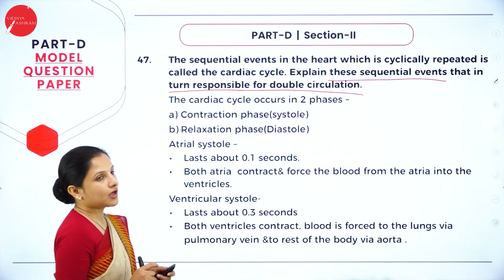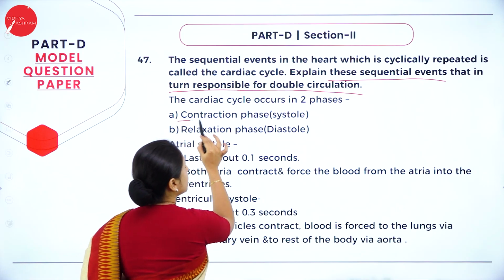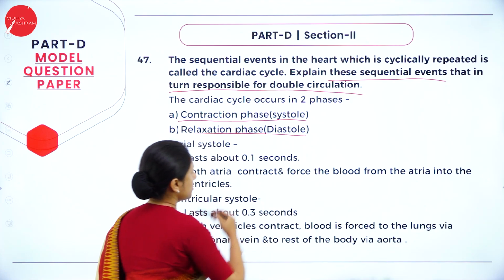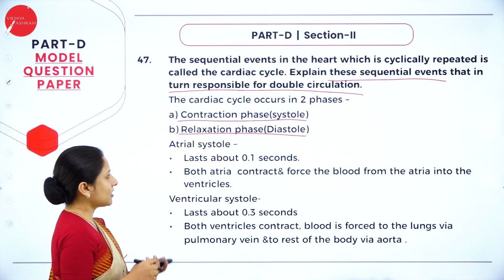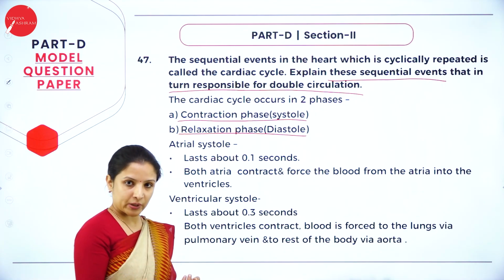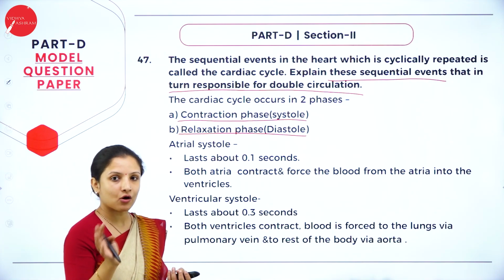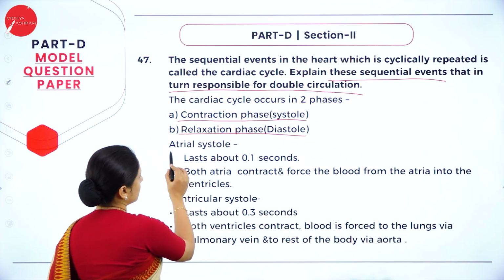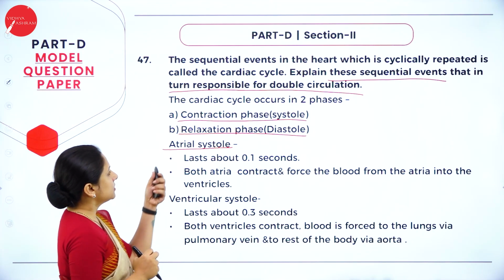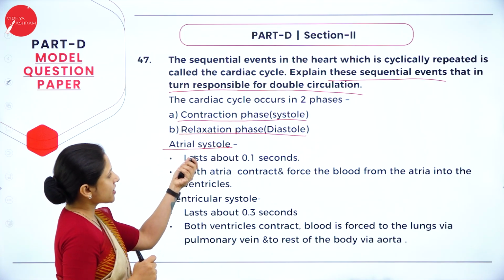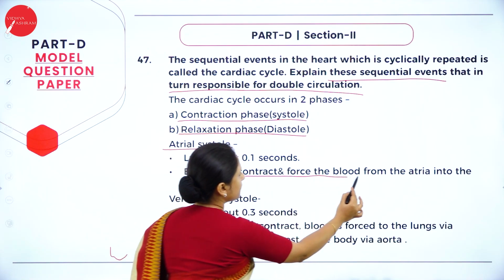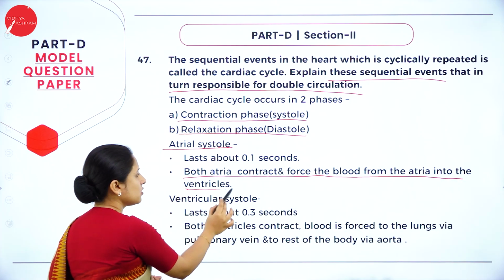So the cardiac cycle occurs in two phases. One is contraction, that is systole, and the other is relaxation, which is the diastole. So we'll write about what happens when there is relaxation in the auricles and the ventricle, and when there is contraction in the auricle and the ventricle. First we'll talk about the atrial systole. Atria is nothing but the auricle. During the contraction of the atrium, both atria contract and force the blood from the atria into the ventricles.